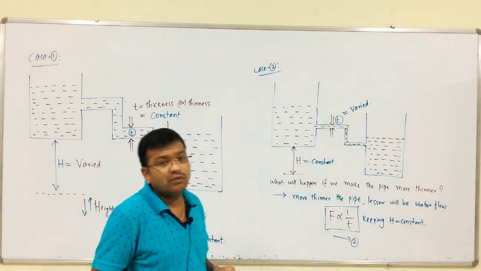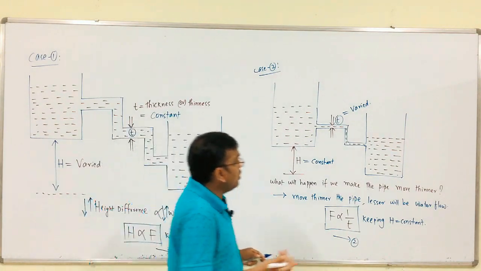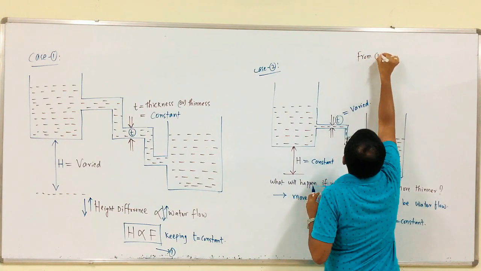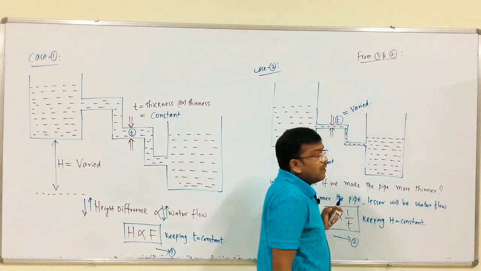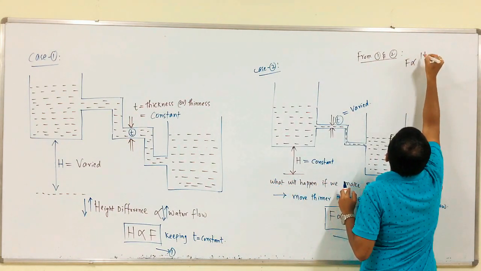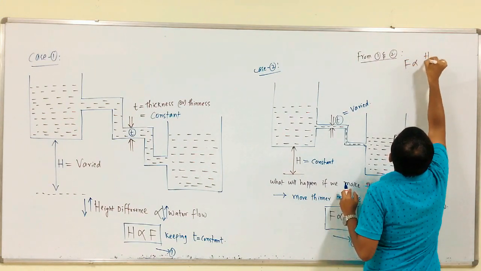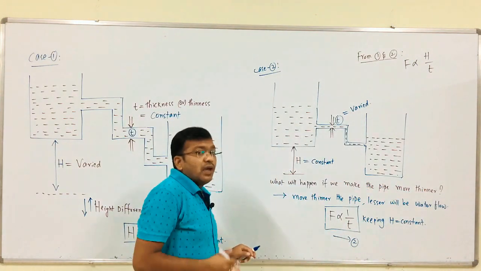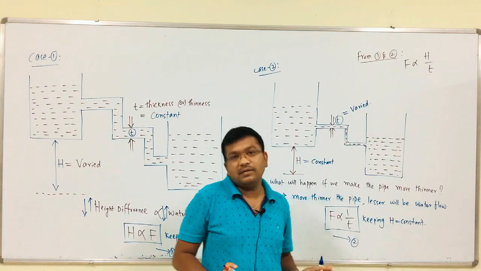From 1 and 2, we have to conclude one point. F is proportional to height by T, right? F is proportional to the height difference between the two vessels divided by the thickness of the pipe.